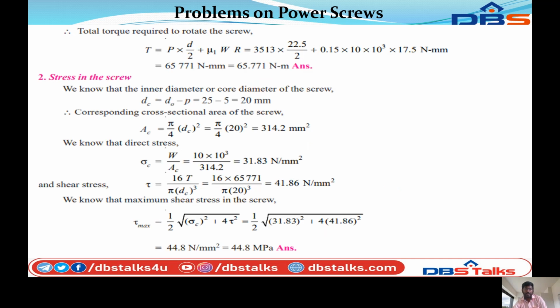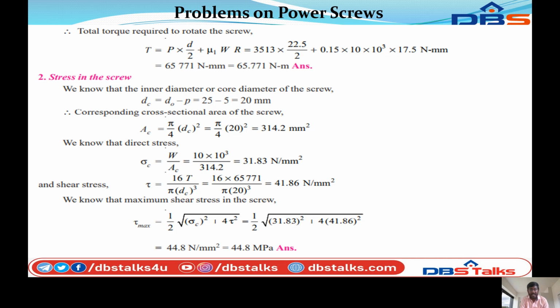So therefore the torque required to rotate the screw T is equal to P into D by 2 plus mu1 WR. Substitute the values: 3513 into 22.5 by 2 plus 0.15 into 10 power 3 into 17.5 Newton mm. So we can calculate the value T is equal to 65,771 Newton millimeter, that equals 65.771 Newton meter.